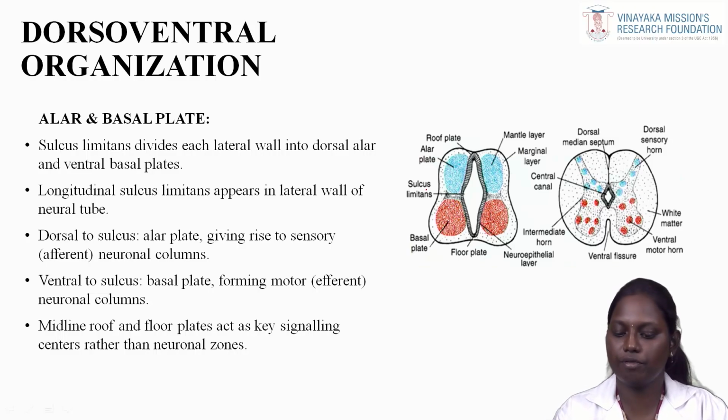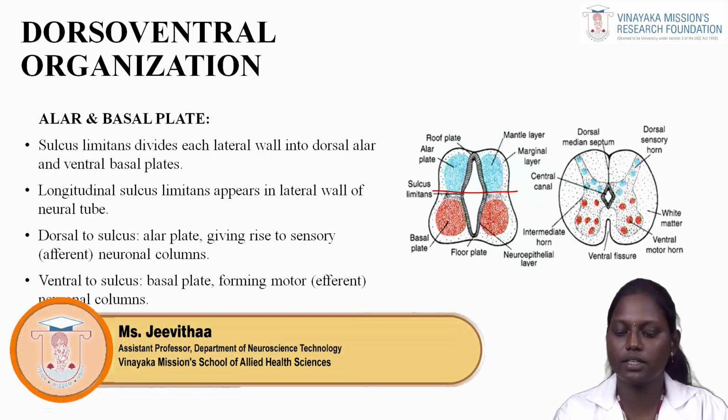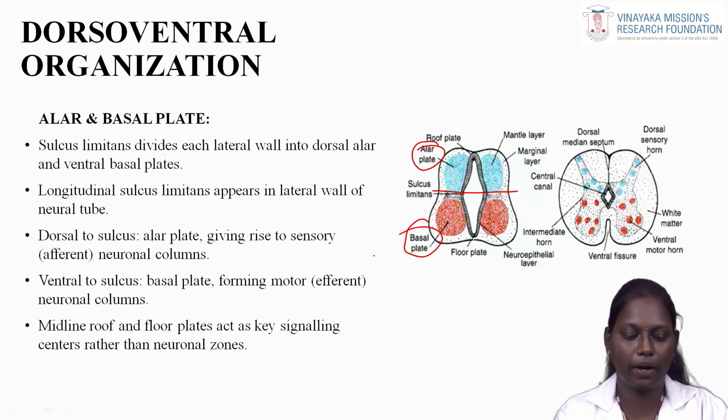As we said before, this sulcus limitans divides the spinal cord into the alar plate and the basal plate. The longitudinal sulcus limitans appears in the lateral wall of the neural tube. Dorsal to the sulcus is the alar plate and ventral to the sulcus is the basal plate.